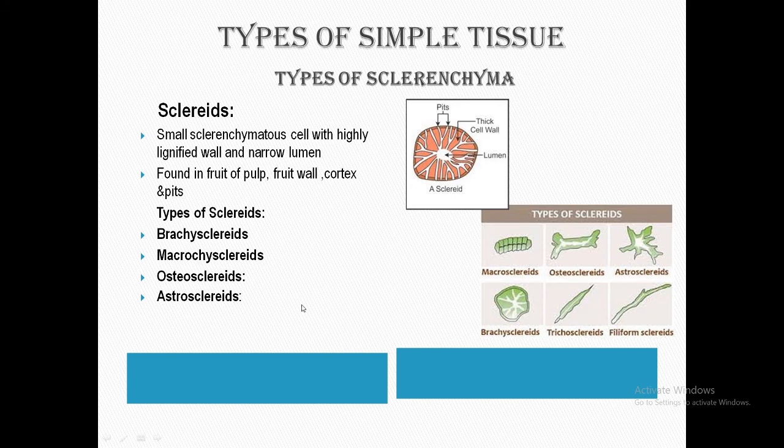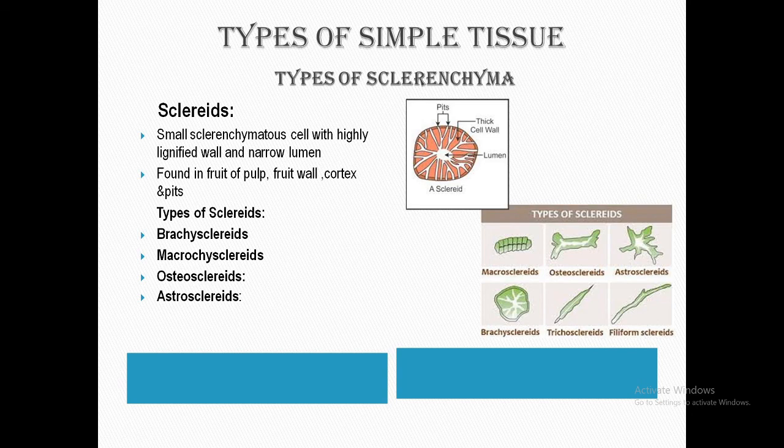The next is the astrosclereid. This astrosclereid is star shaped and present in dicot leaves and gymnosperms. The next type, a very rare type, is the filiform sclereid, which has a thread-like structure.